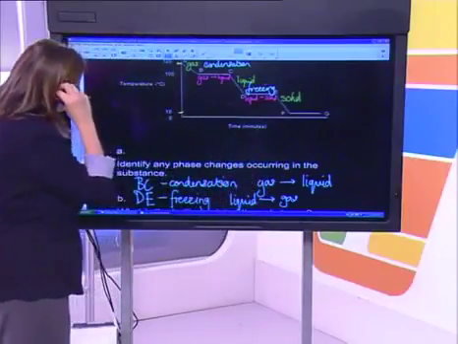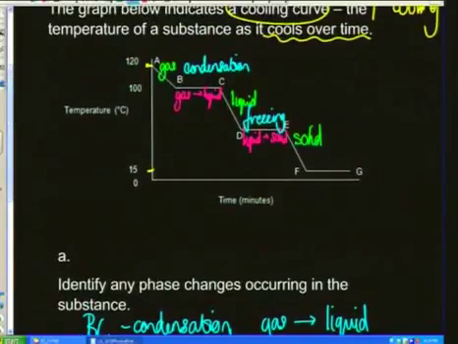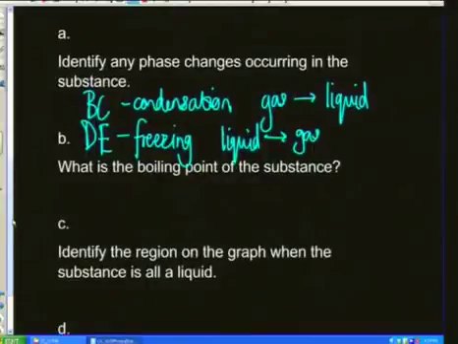So, as we look at this graph, where it would change if I was heating this, if I was reading from G to F backwards, it would change from a liquid into a gas from C to B. So that temperature, I'm going to need to read off the graph, and I'm going to take my little dotted line and line it up there. So let's see if we can undo that little line, and I'm going to try and make a little dotted line. You would dot that line across and read, it's definitely 100 degrees Celsius.